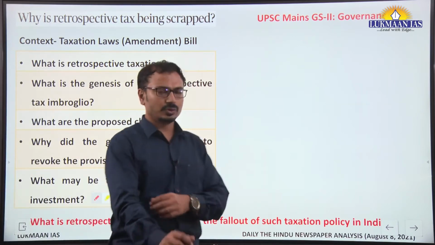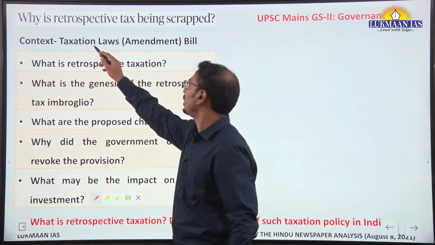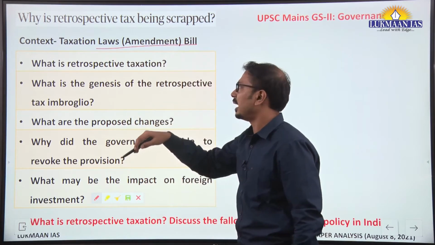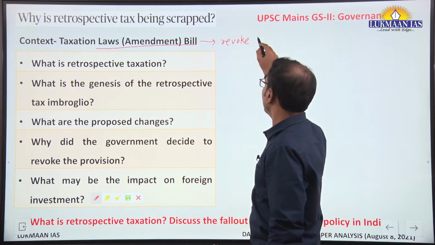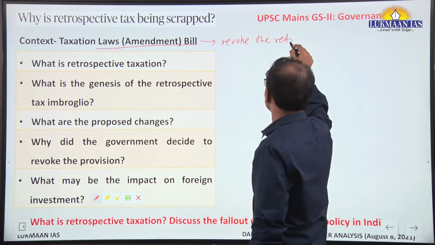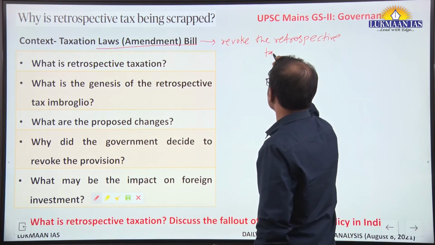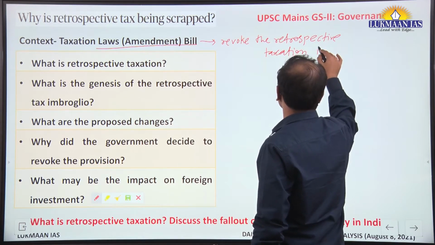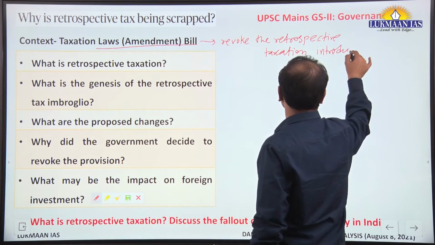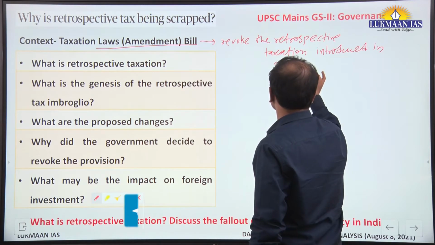Recently our finance minister introduced the Taxation Laws Amendment Bill in Lok Sabha, and it seeks to revoke the retrospective taxation or tax provision that was introduced in the 2012 Union Budget.